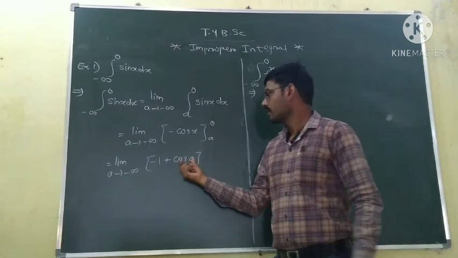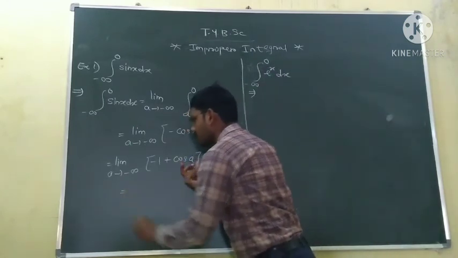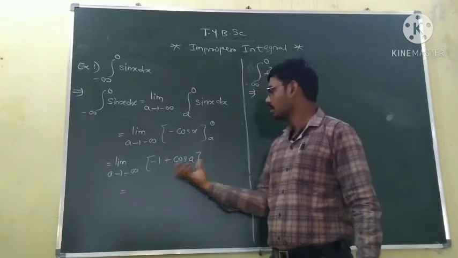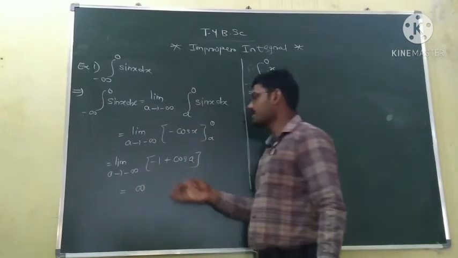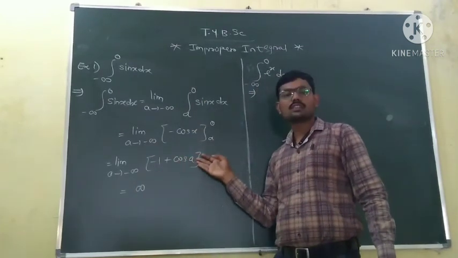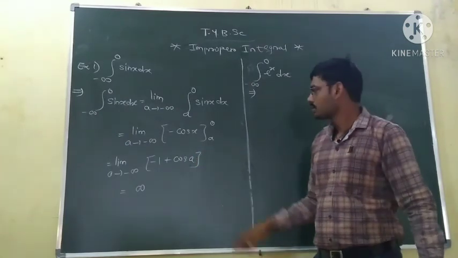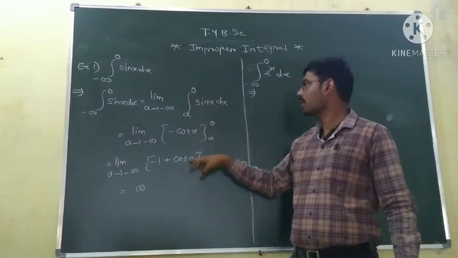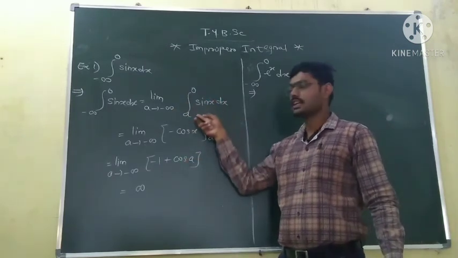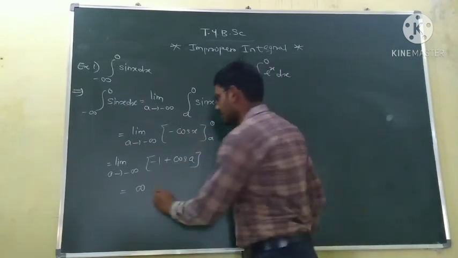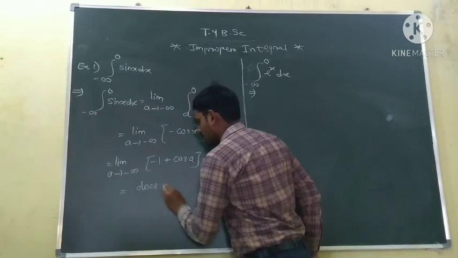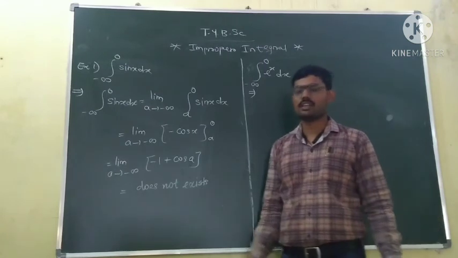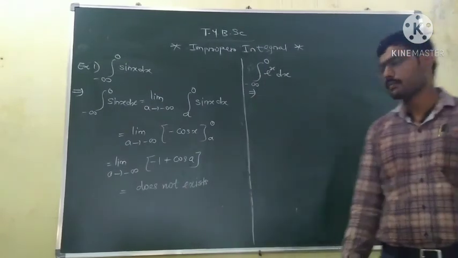So this integration is divergent because the limit of this integral does not exist. It is not a finite number, it is plus or minus infinity.